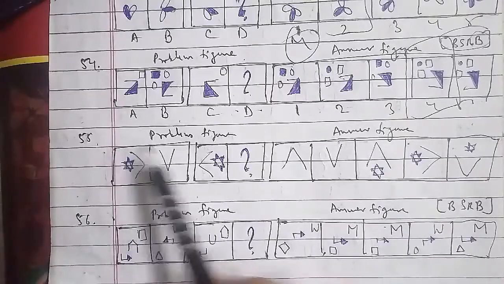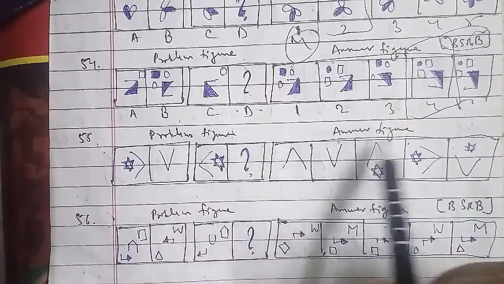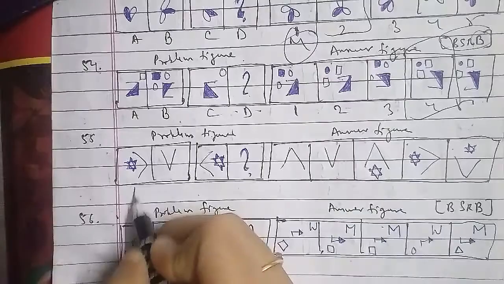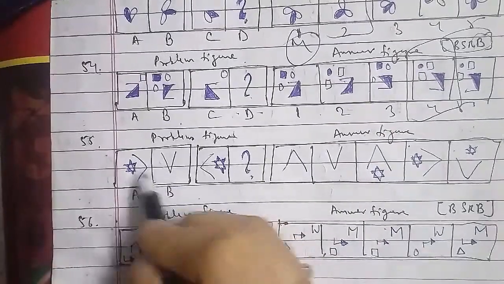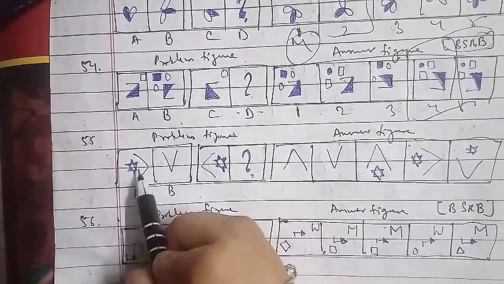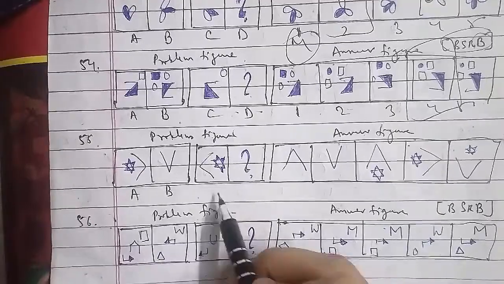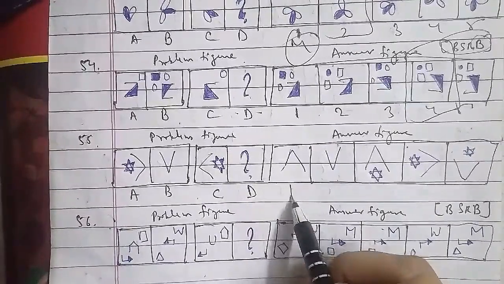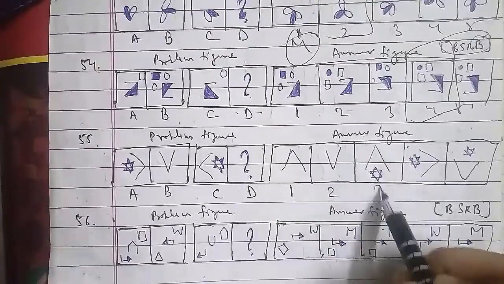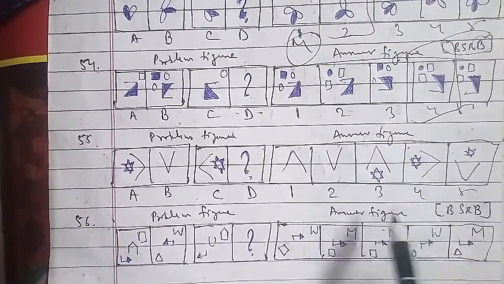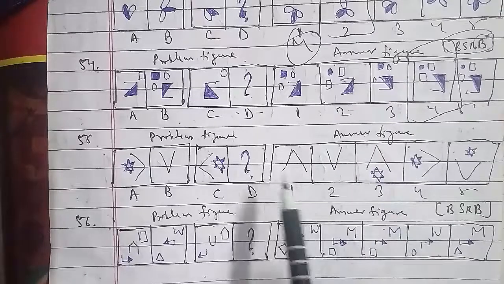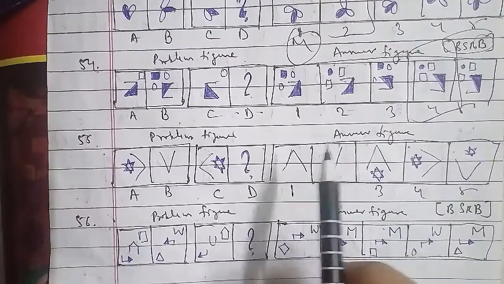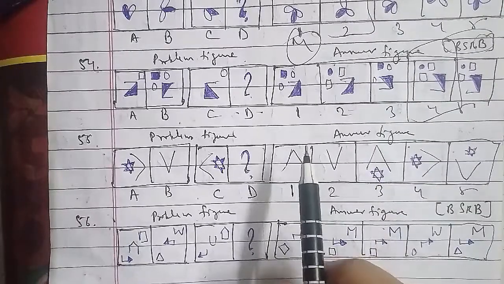Where the central figure rotates through 180 degrees, and the other figure moves as the figure that rotates here, as what we had talked about, that the figure rotates 90 degrees clockwise and the star disappears. So it moves 90 degrees clockwise, so it will move like this, and the star disappears. So the first figure will be the right answer for this question here.